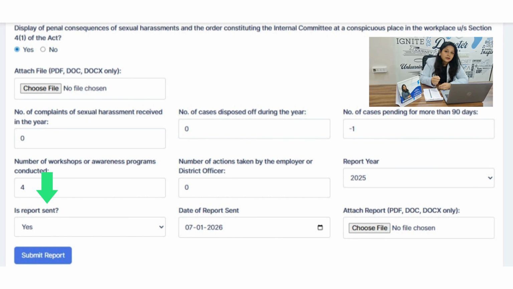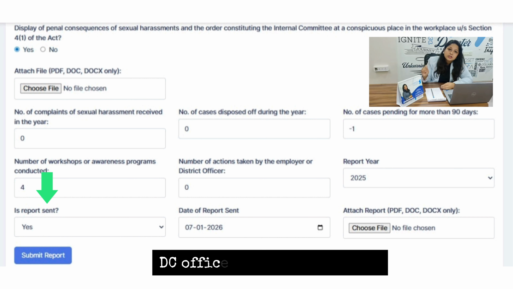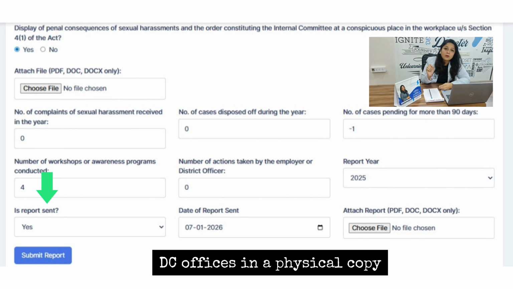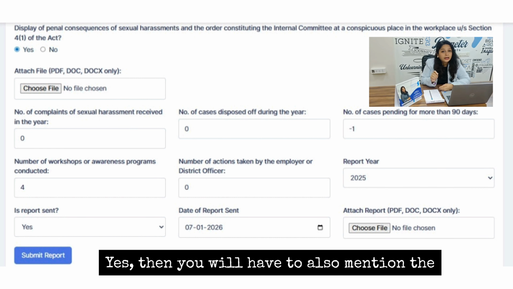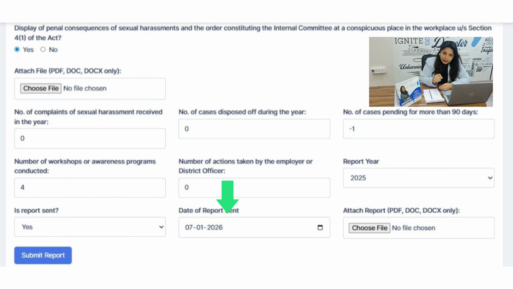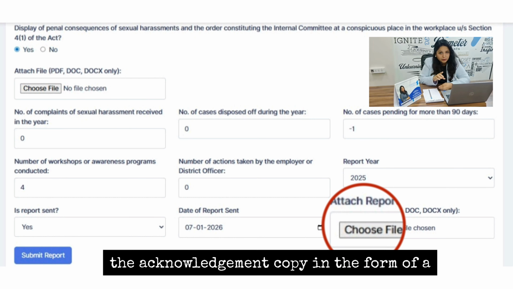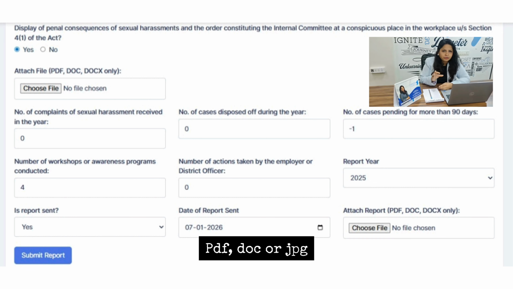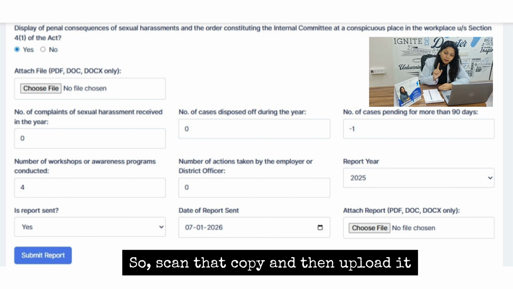Is report sent? That is the meaning of it. Have you sent the report to the respective DC offices in a physical copy, in hard copy? If yes, then you will also have to mention the date the report was sent. And then next they will ask you to attach the acknowledgement copy in the form of PDF, doc or JPG. So scan that copy and then upload it.